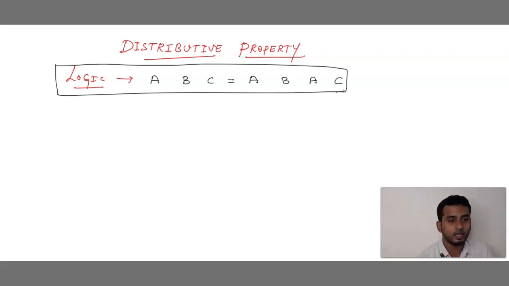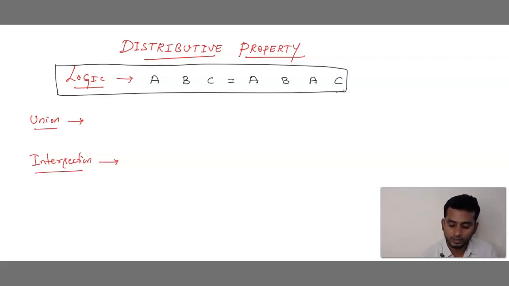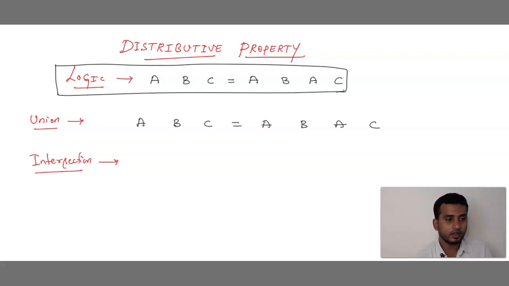As we all know, every property has two sub-properties. That is union of sets and the second is intersection of sets. Now what is union of sets? Very simple. First you write the logic. A(BC) is equal to AB AC. If it is intersection also, we should write the same thing.